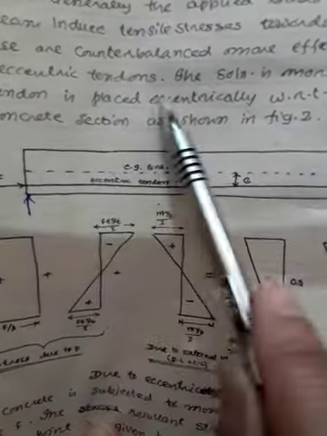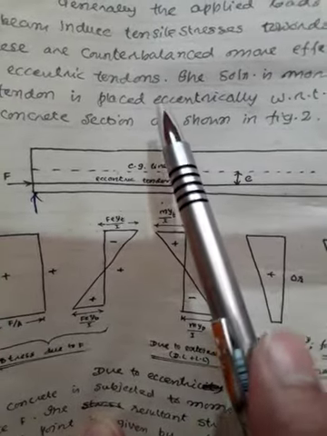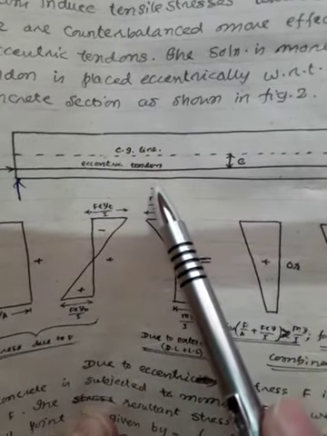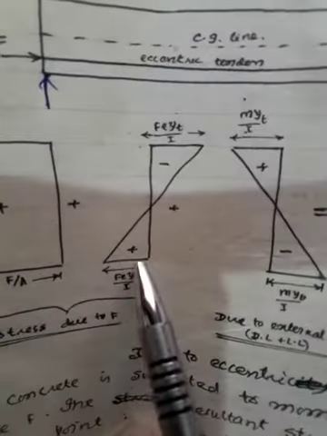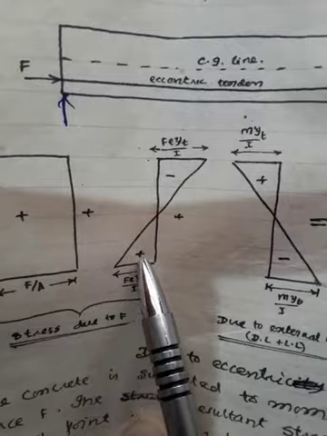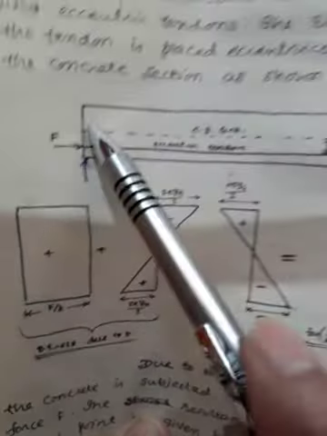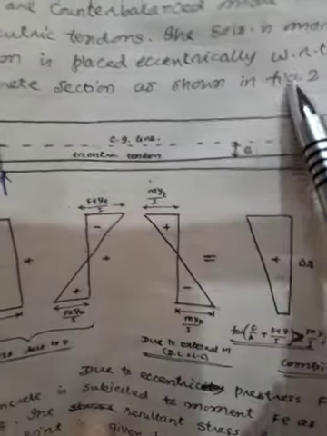So since it is hogging, tension is on the top and compression is at the bottom. If I draw the stress distribution, compression is at the bottom and tension is at the top.